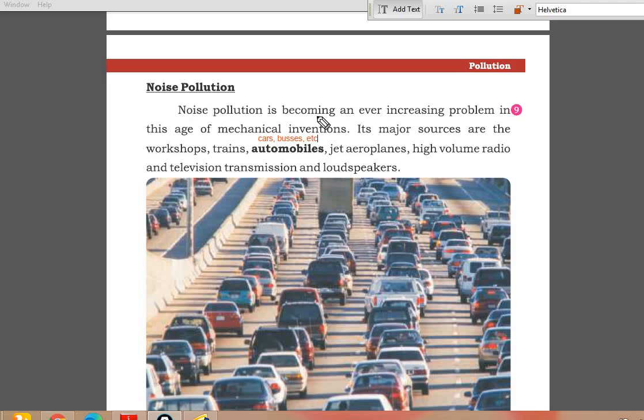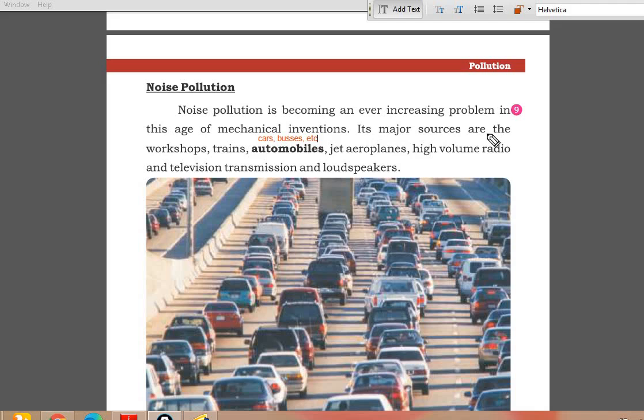So noise pollution is becoming an ever increasing problem in this age of mechanical inventions. Okay, this is increasing continuously. Many inventions are related to machines, machinery. Those machines produce noise, and that noise affects humans.